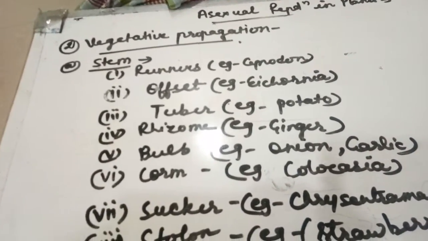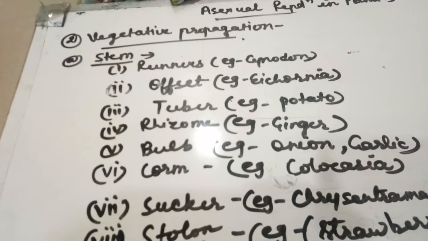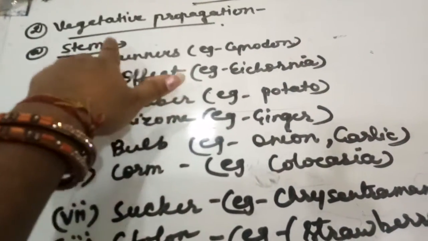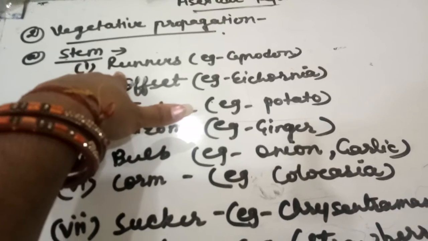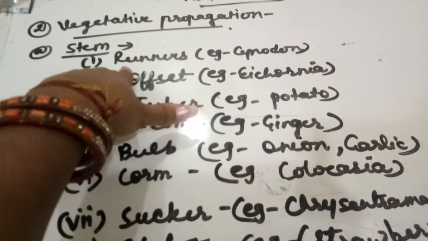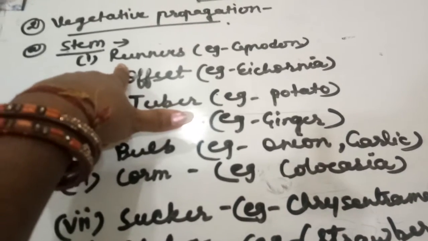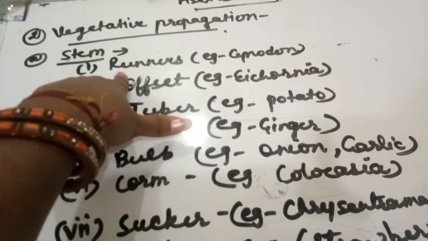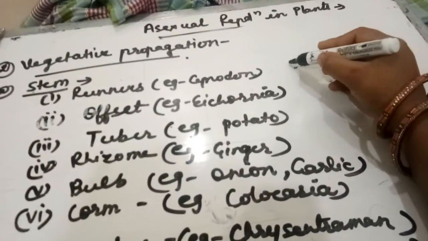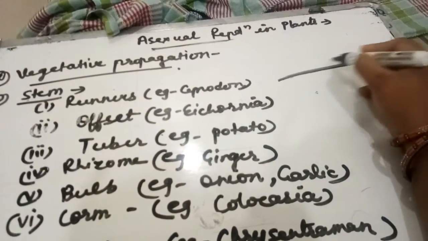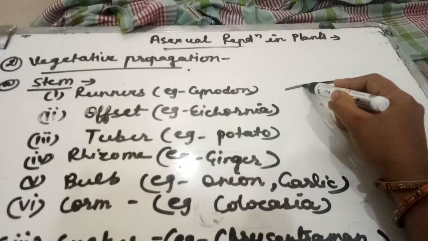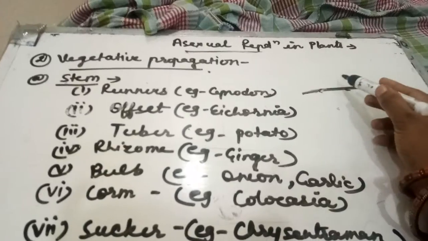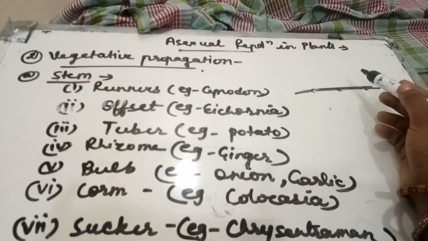I'll take firstly the stem, vegetative propagation by stem. In the stem there are many types. The first one is the runner. In the runner the stem is horizontal, and very strong or tight, or you can say stout. This is the stem, and it is horizontal or parallel to the ground level, and here the nodes are present. From the nodes new branches or new plants arise.